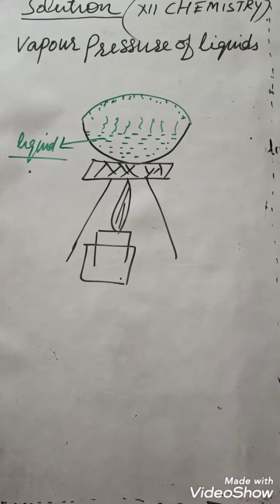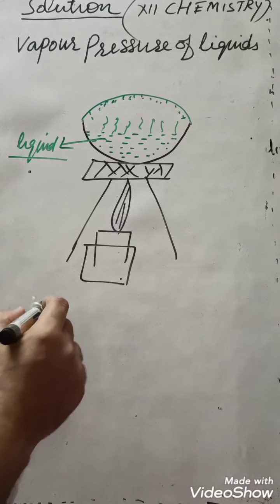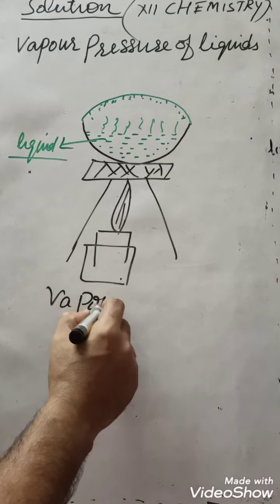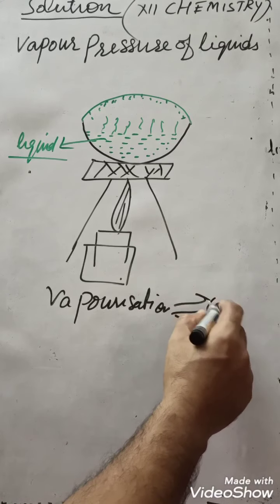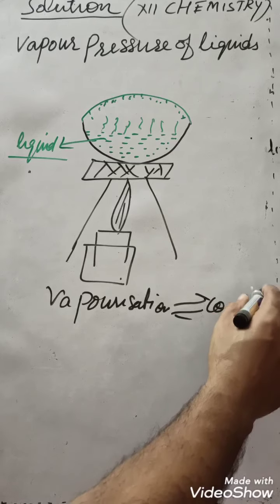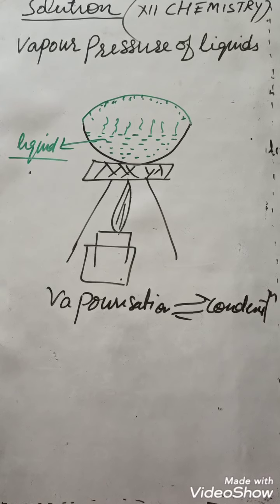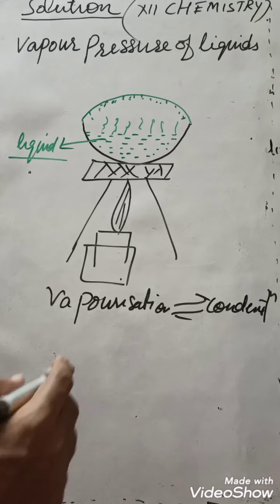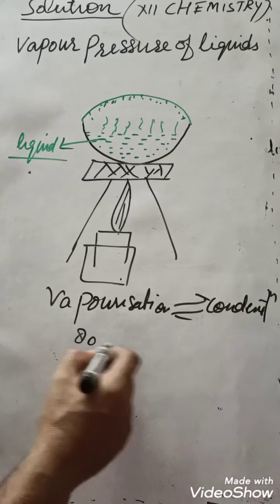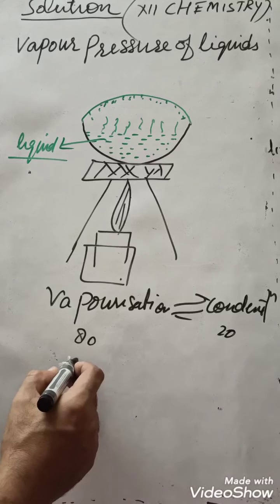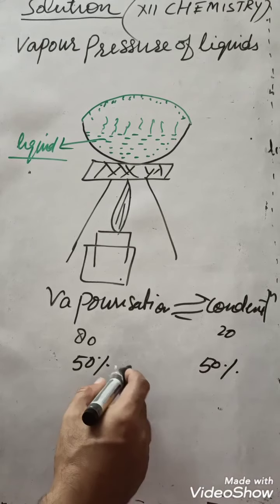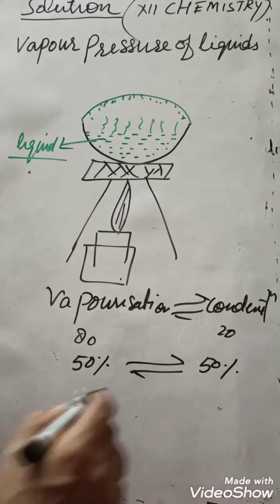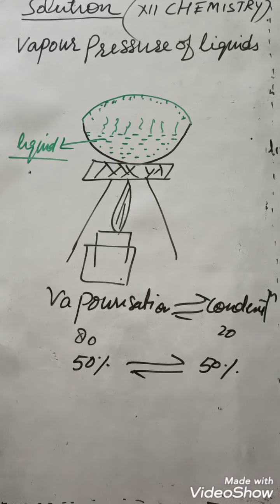So there are two phenomena here: vaporization and condensation. Initially vaporization is, suppose, 80%, condensation is 20%, then there will be a condition when 50% evaporation and 50% condensation. Then this stage is known as a state of equilibrium.